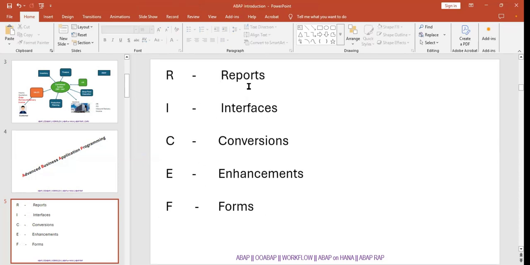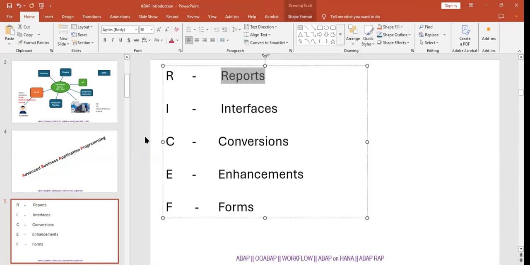So what is a report? In general meaning, what is a report? Not only in SAP, you can think about it in the real world. A report about sales, or your progress report. In schooling days, we had progress cards. That is also a report.